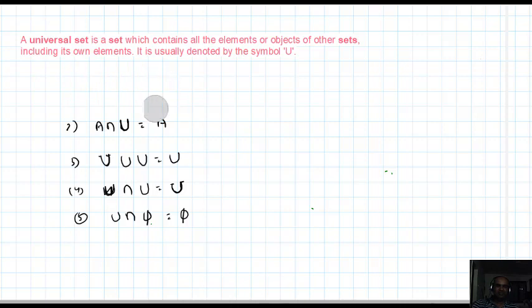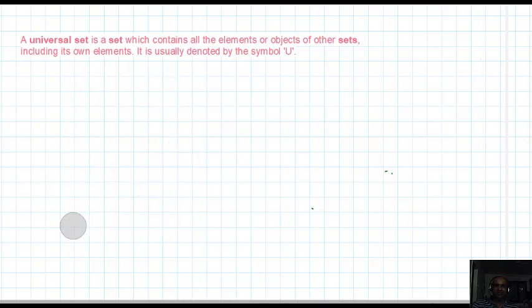Next, the definition of the complement of a set. Complement of a set.